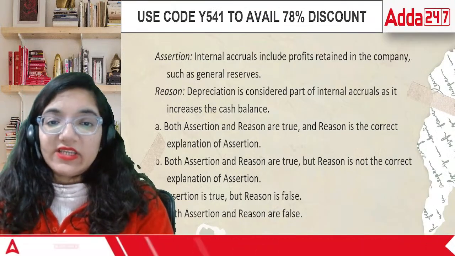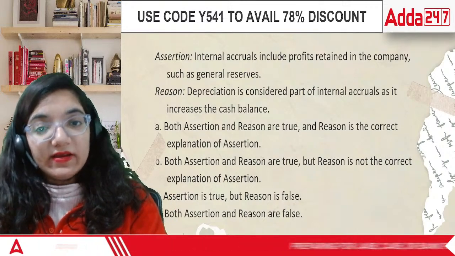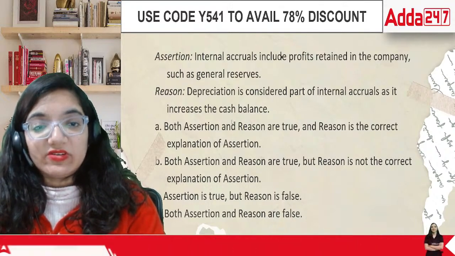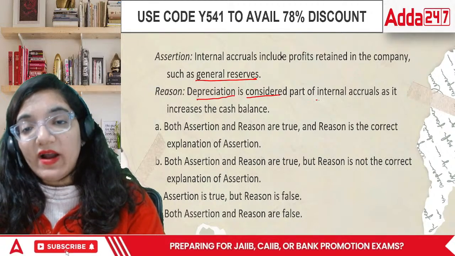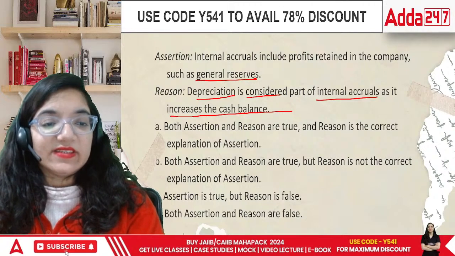Okay, here comes the next question, a question based upon assertion and reasoning, everyone. Internal accruals include profits retained by the company, such as general reserves. This is what internal accruals include. Depreciation is considered as a part of internal accruals as it increases the cash balance. Does it?